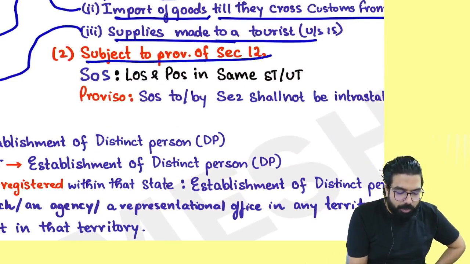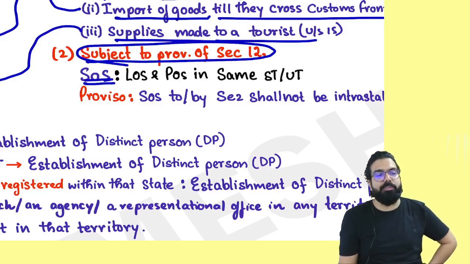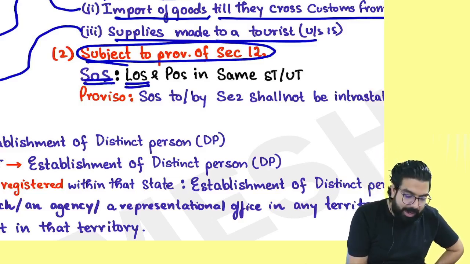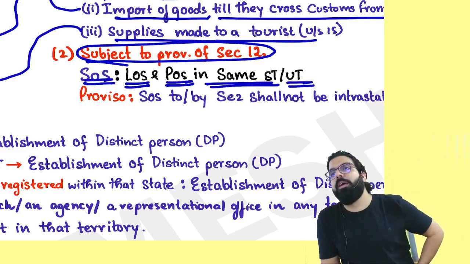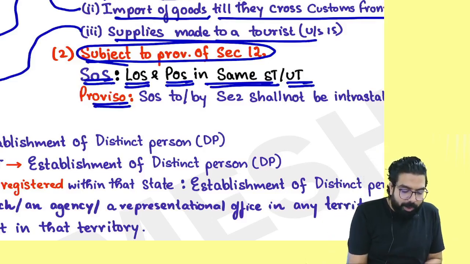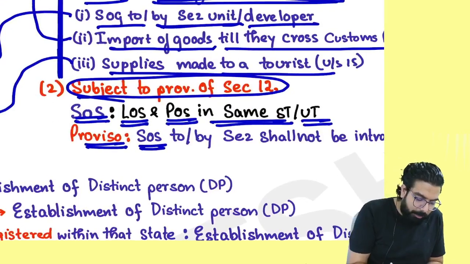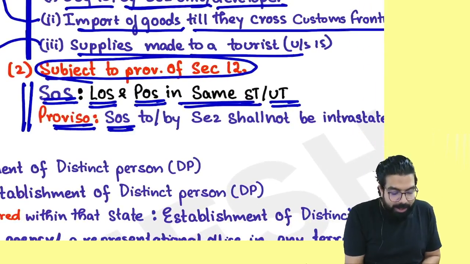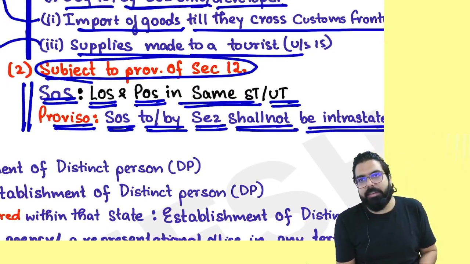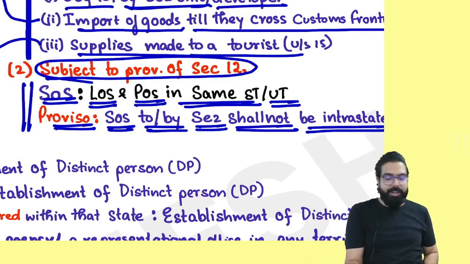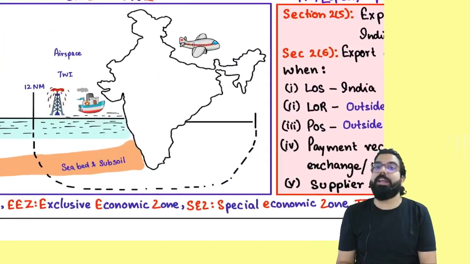Next, section number 12 you have to apply and find out the place of supply, and they're telling, in case of supply of service, whenever location of supplier and place of supply are in the same state, same UT, it will always be what, everyone? Intrastate. And they told proviso, supplying of, see, above one was supplying of goods. Here it is talking about supply of service. They are telling supply of service to or by SEZ shall never be what, everyone? Intrastate, because it is always interstate. Next. Now listen to me very carefully. Can you tell me, everyone, what do you mean by India?